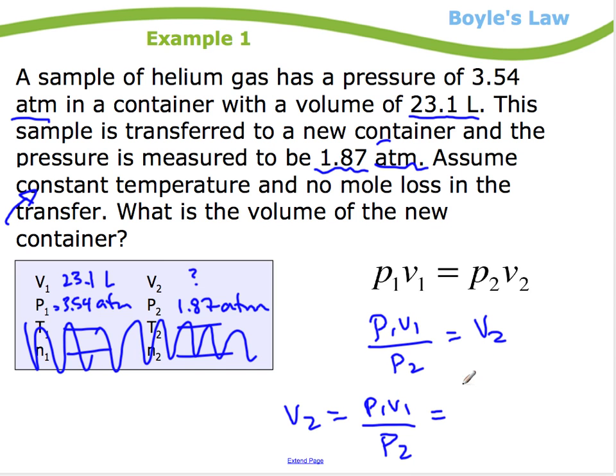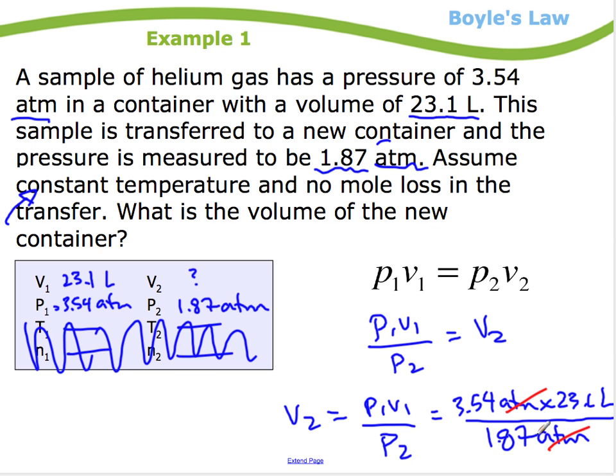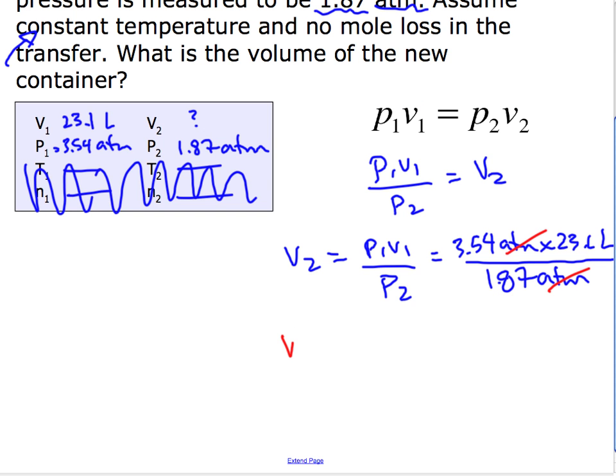Now I plug in what I know. Oh, did I get that backwards? Yeah, I did. Let's fix that. Pressure 1 is 3.54 atmospheres times volume 1, 23.1 liters, divided by pressure 2, 1.87 atmospheres. Notice that the units are the same, so the atmospheres will cancel out, and regardless of what unit I used, it would cancel out.